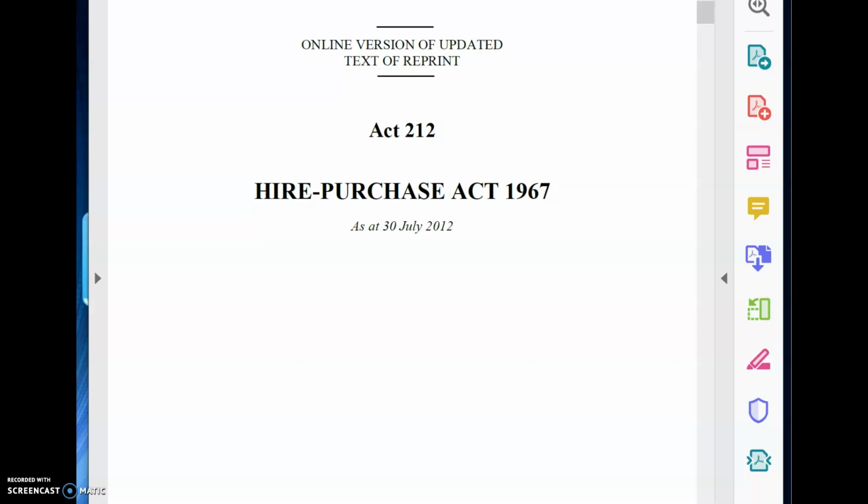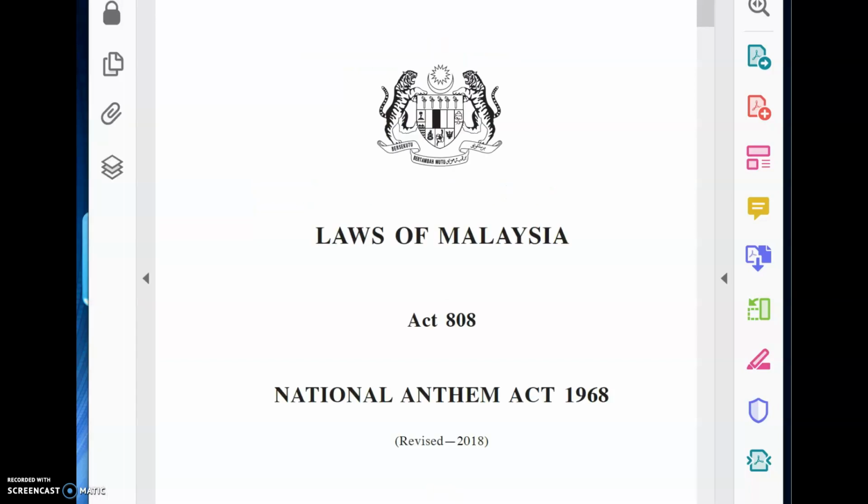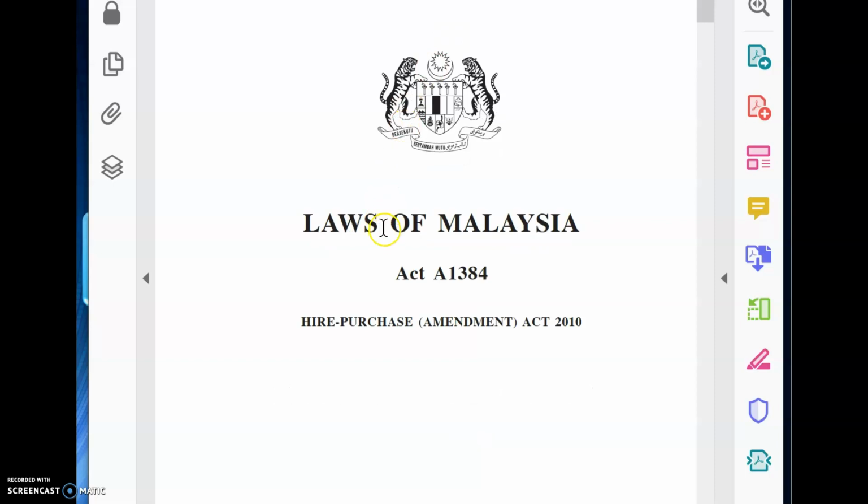Meaning in 1967, that was the first time this particular act was passed by the Parliament. There have been a lot of amendments, I believe, or maybe 1 or 2, depending on what they want to amend. So this is the main act. This is the revised one. Can you see the word amendment there? Hire Purchase Amendment Act 2010.